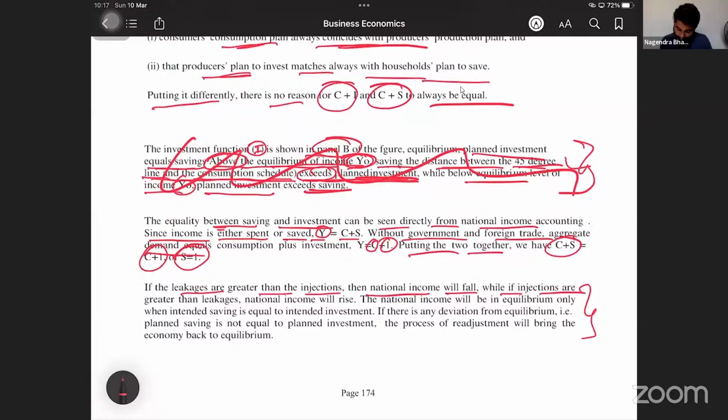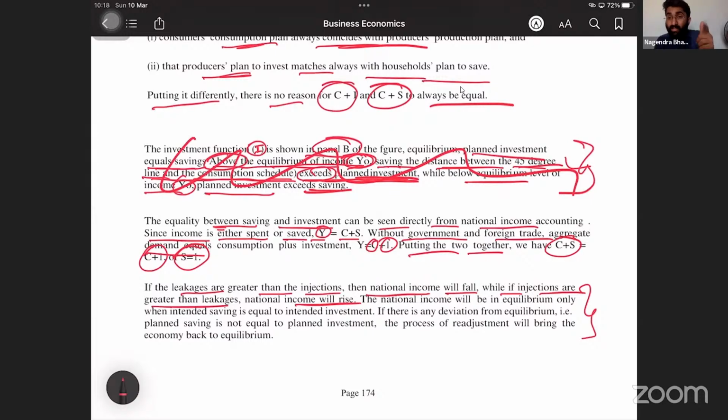While if the injections are greater than leakage, national income will rise. How, sir? Because see, if I have to pay more tax, then the income which I have will reduce. If that reduces, demand will reduce.